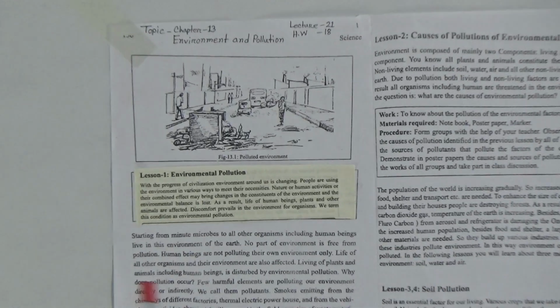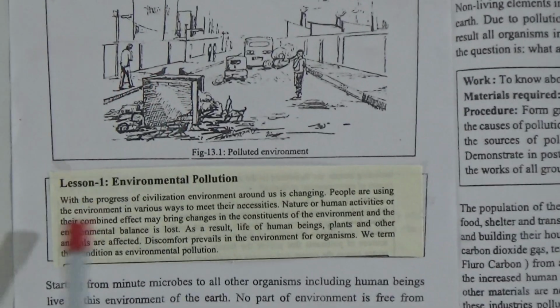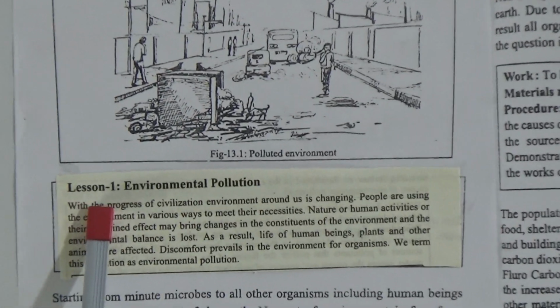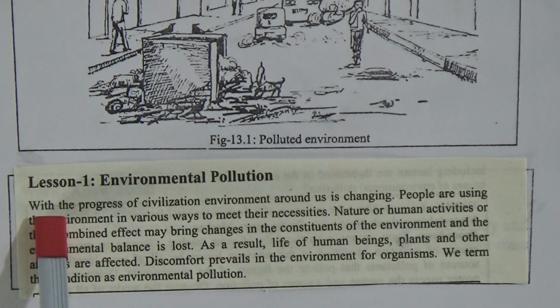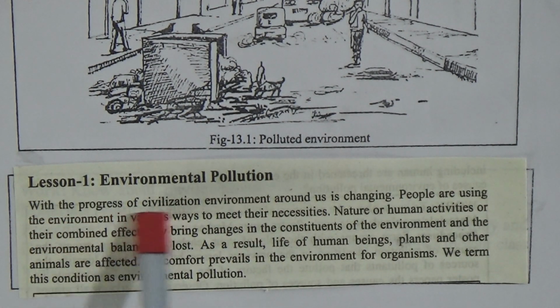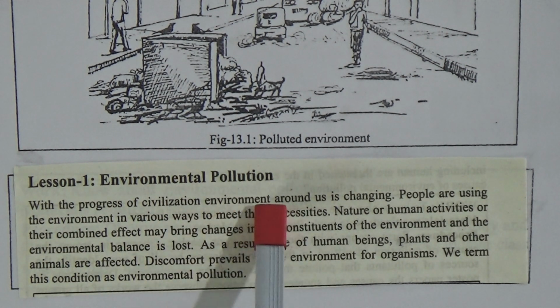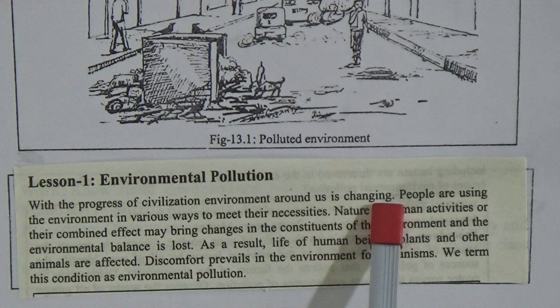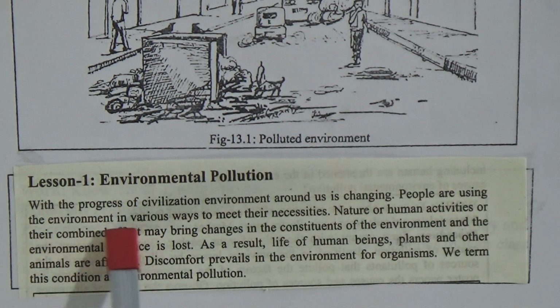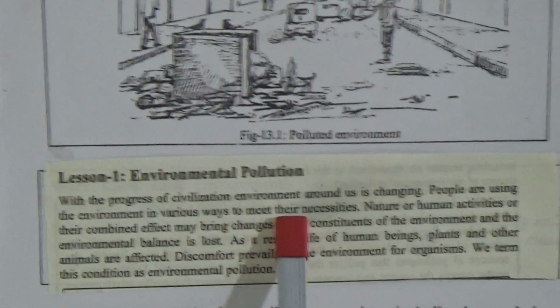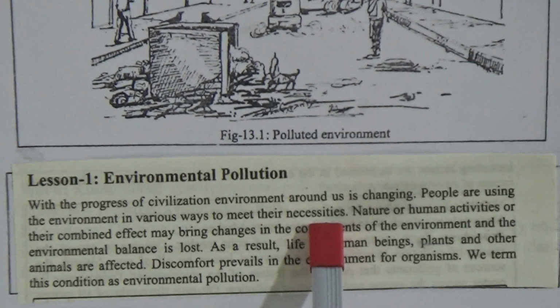This is chapter number 13, environment and pollution. Lesson number 1, environmental pollution. With the progress of civilization, environment around us is changing. People are using the environment in various ways to meet their necessities.